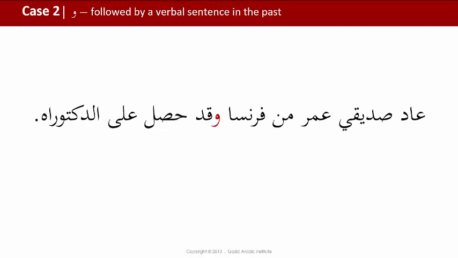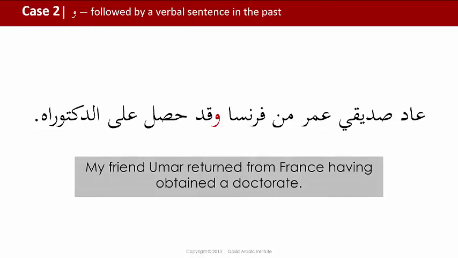Here we have an example of the past tense and a verbal sentence. So عاد صديقي عمر من فرنسا وقد حصل على الدكتوراه. My friend Omar returned from France وقد حصل على الدكتوراه, having obtained a doctorate.